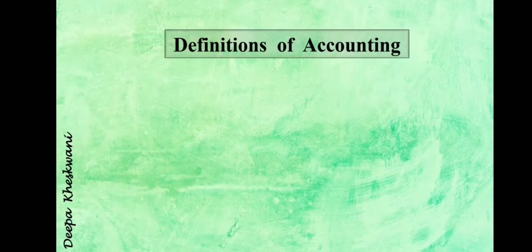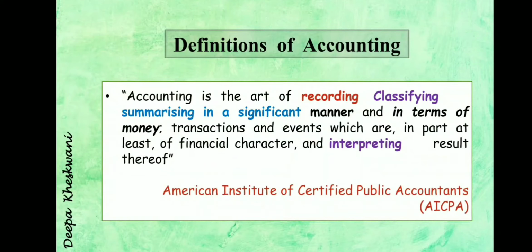Now the definition of accounting. Accounting is the art of recording, classifying, summarizing in a significant manner and in terms of money, transactions and events which are in part at least of financial character and interpreting the result thereof. This definition is given by the American Institute of Certified Public Accountants, AICPA. Now let us understand this definition.